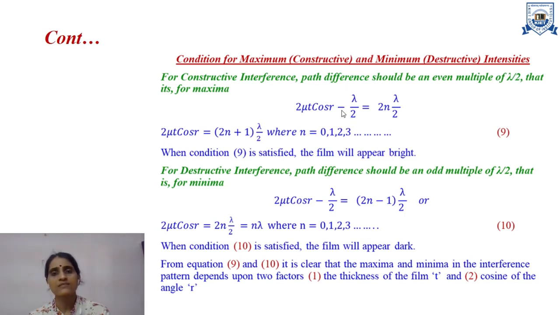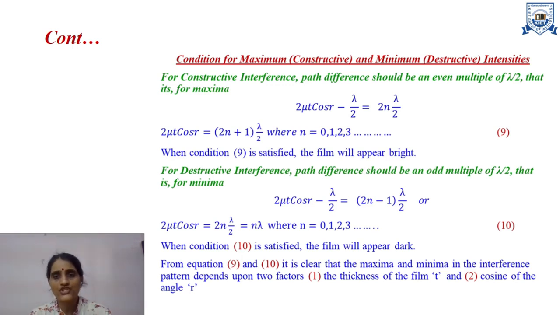So my equation is path difference, which is 2 mu t cos r minus lambda by 2, and this is equal to an even multiple of lambda by 2, that is twice n lambda by 2. So this minus lambda by 2 term goes this side, so it becomes plus. So my final equation is 2 mu t cos r equal to (2n plus 1) lambda by 2, where n is an integer, it starts from 0, 1, 2, 3.